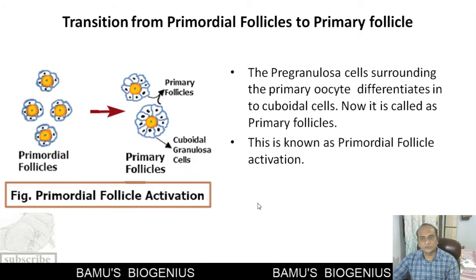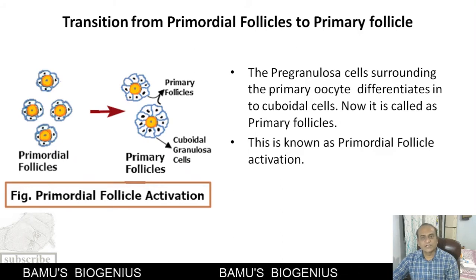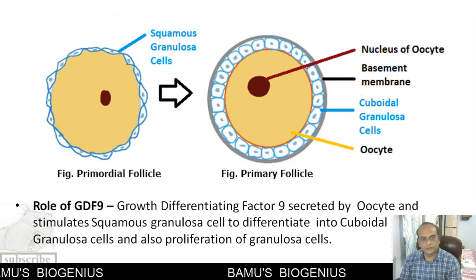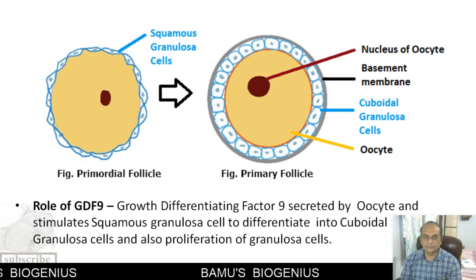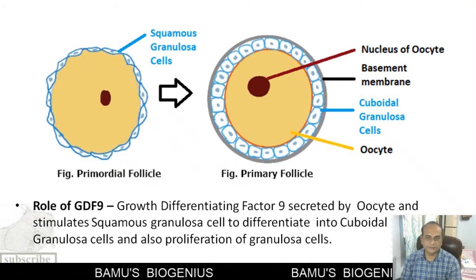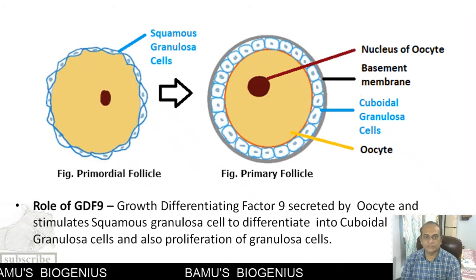The pregranulosa cells surrounding the primary oocytes differentiate into cuboidal cells, and they are called primary follicles. See, this primordial follicle is converted into a primary follicle. This is known as the activation of a primordial follicle, and this is mediated by a factor that is known as growth differentiation factor.